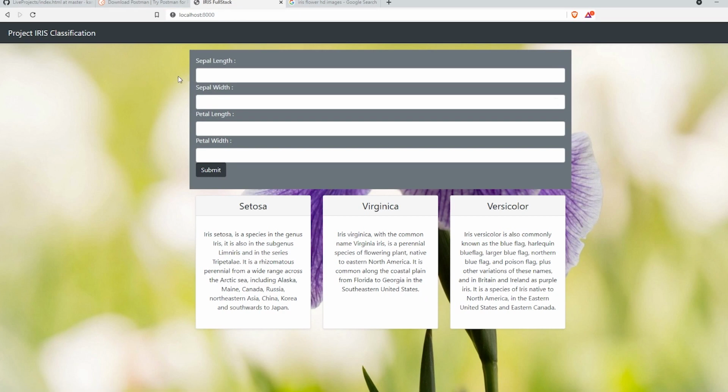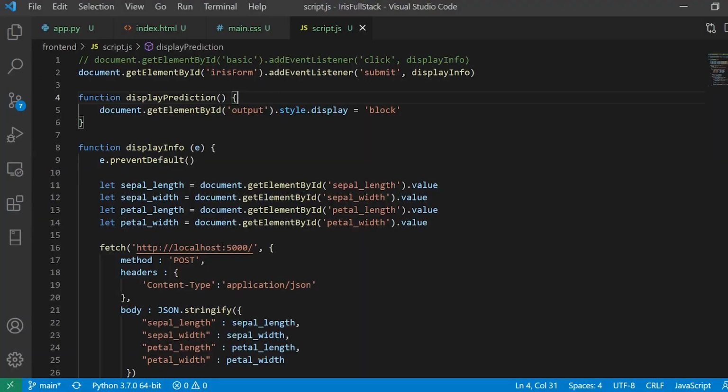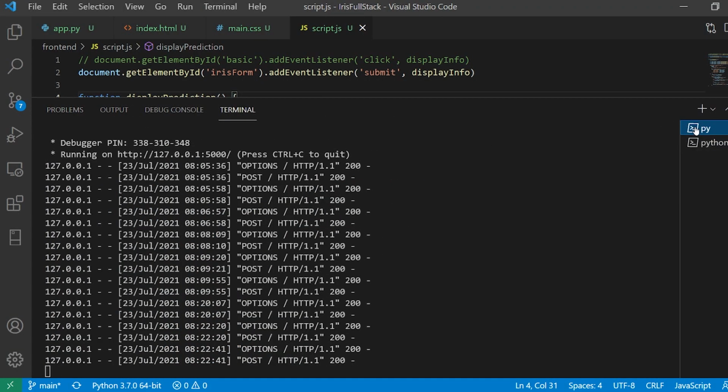Let us try it once again. Now I'm going to classify it. I'll say 2222 and submit. It says predicted flower is Setosa. The fun fact is, this entire thing is working on two different servers. So this is the REST API concept.